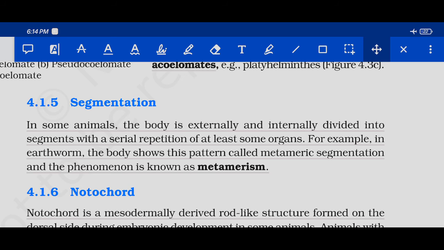In earthworm, the body is segmented externally and internally, and in some segments the serial repetition of some organs occurs. This metamerism is very dominant in Annelida, and it will be explained much more clearly over there.